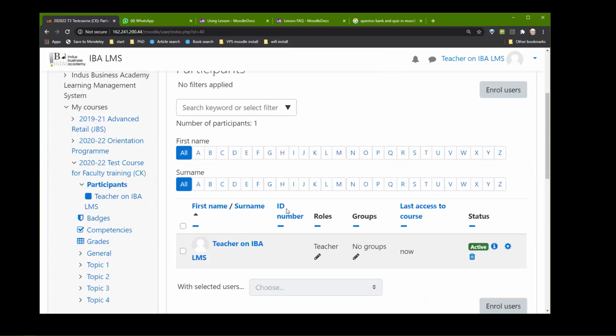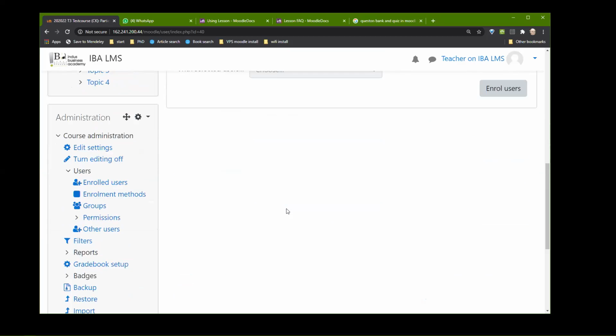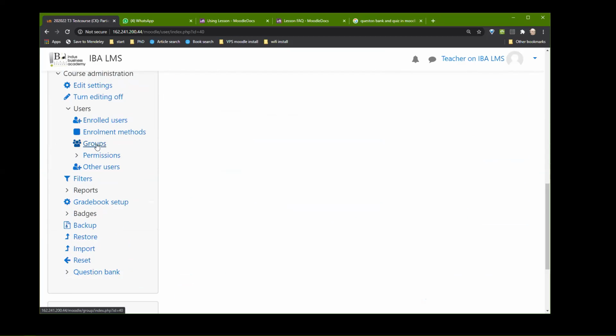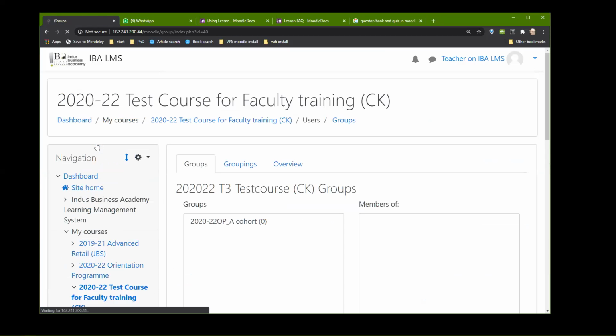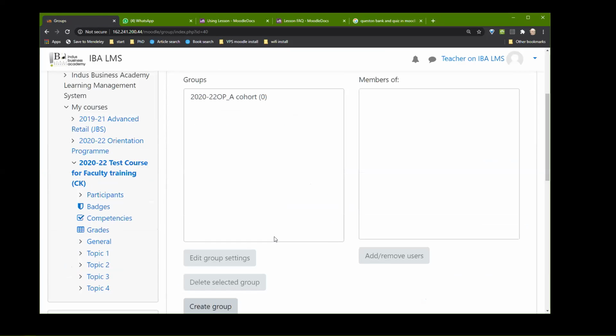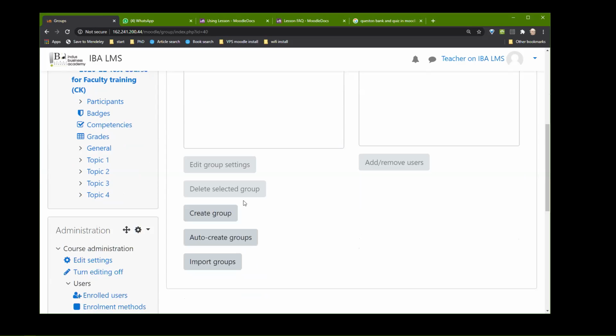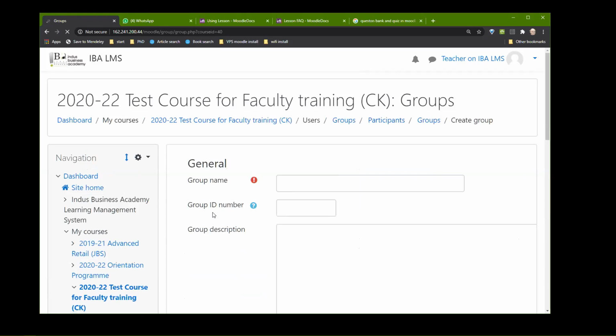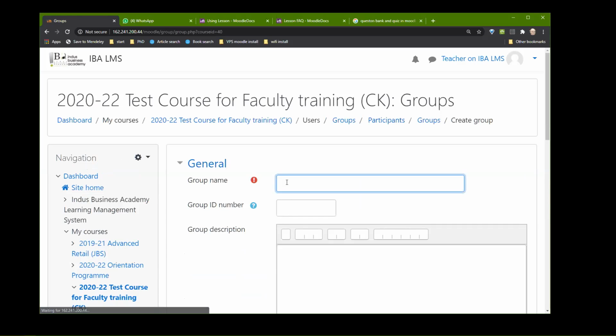Now you have understood how to create users. All right. Now you can create your own groups inside this. What has happened is I have already created a group called cohort, but you can create your own group. For example, let's say group name,